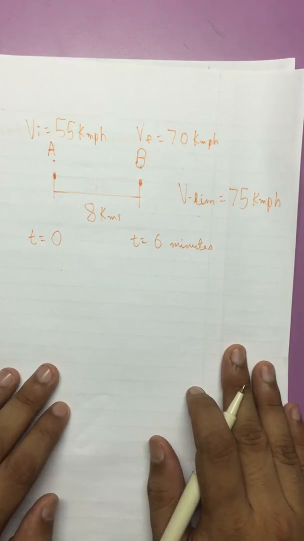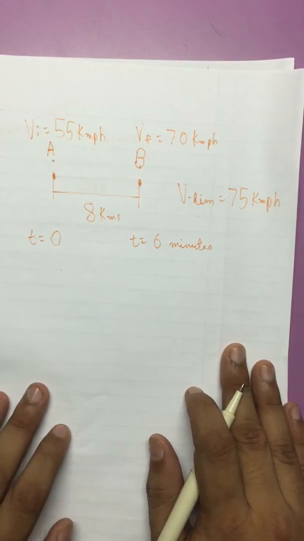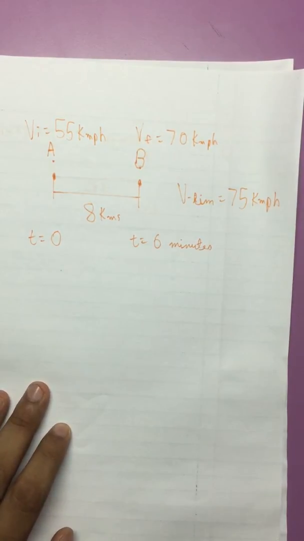The mean value theorem is one of the most fundamental theorems of calculus. We have even studied this theorem in our 11th and 12th standard. So, what does this theorem state?